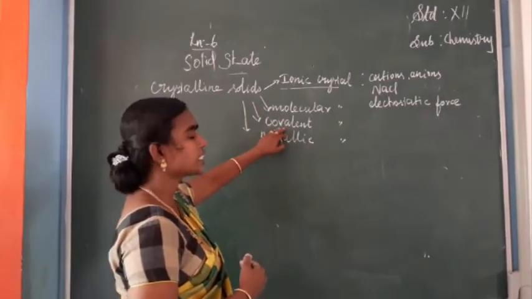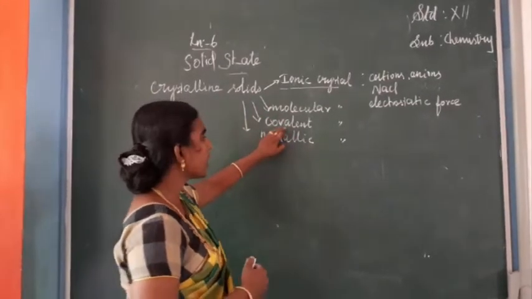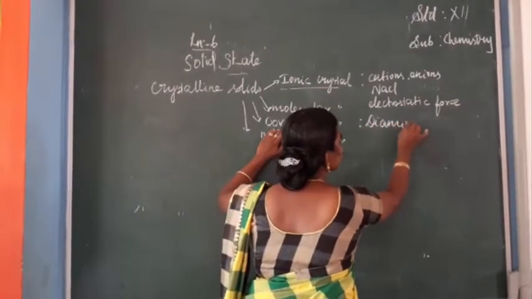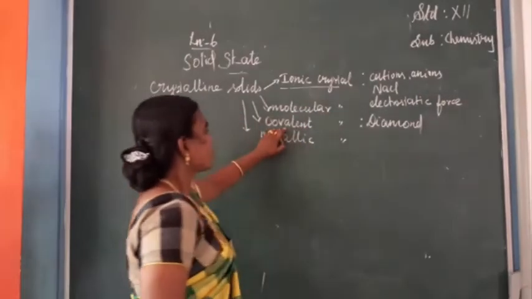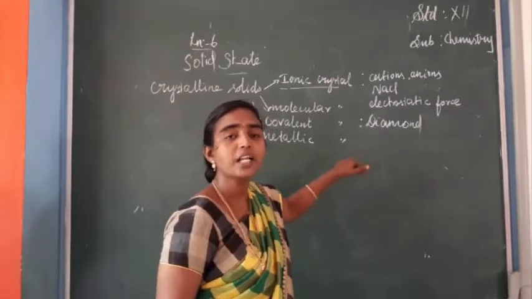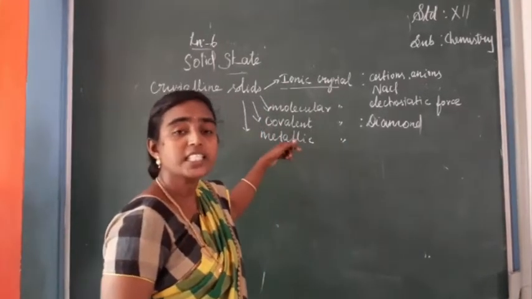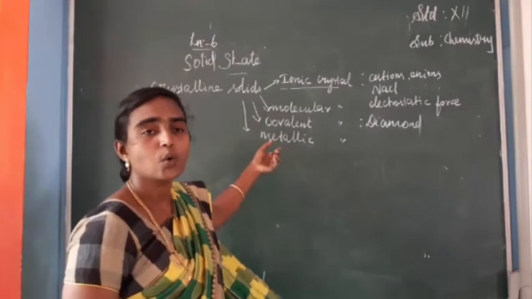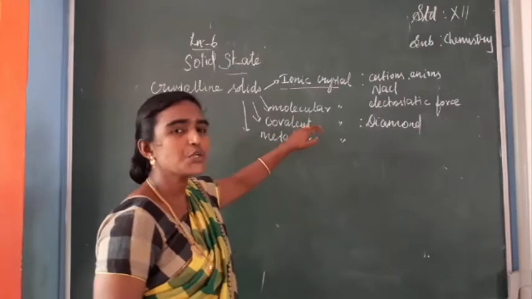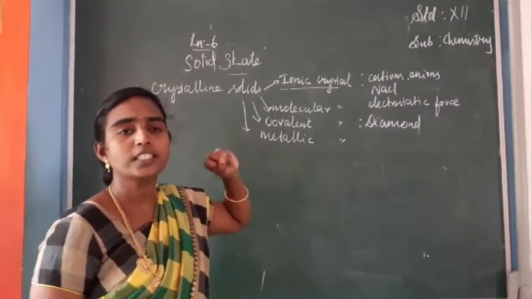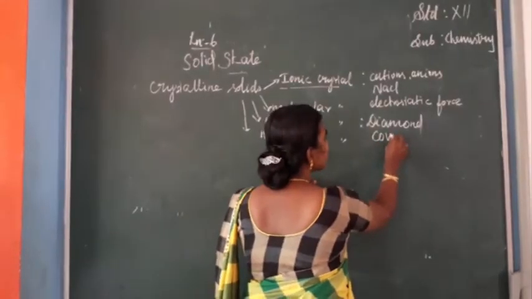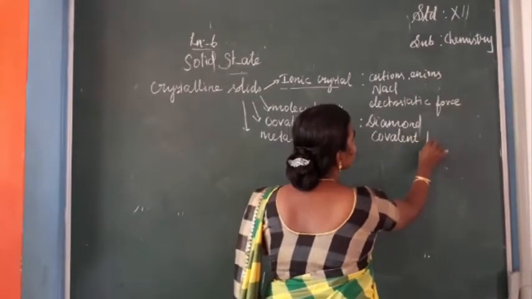So the second one we can see is covalent crystals. The example for a covalent crystal is diamond. From the example itself you can understand that, compared with other crystals, covalent crystals are very strong. Why are they strong? The constituent atoms are linked together by covalent bonds.